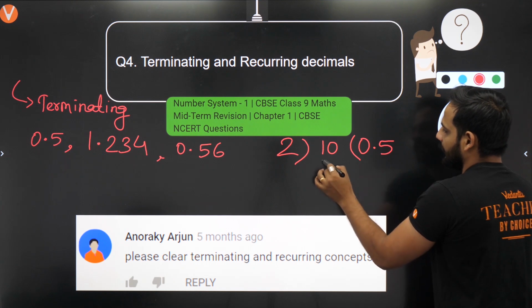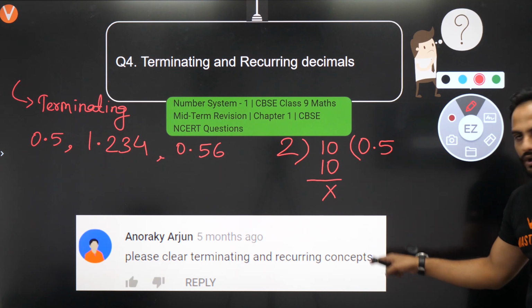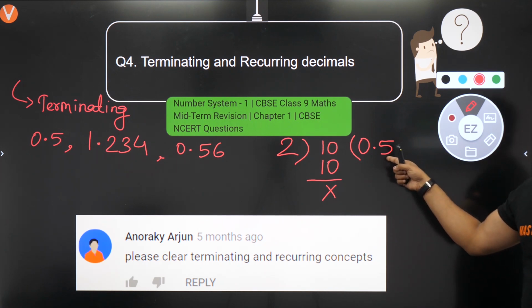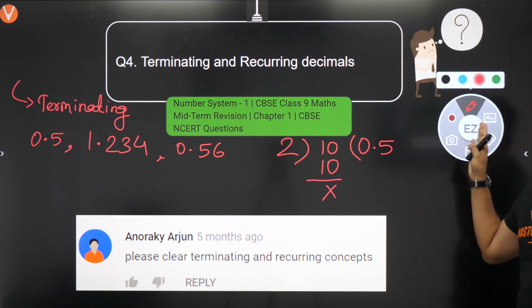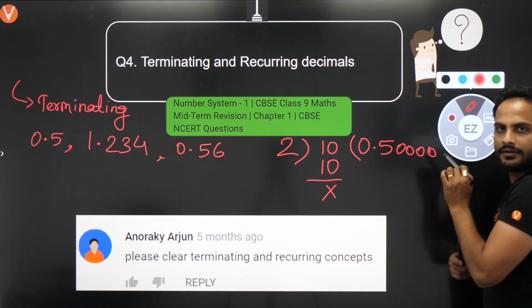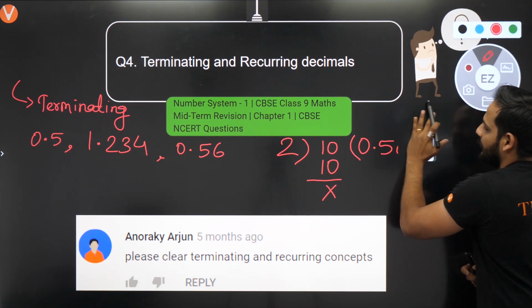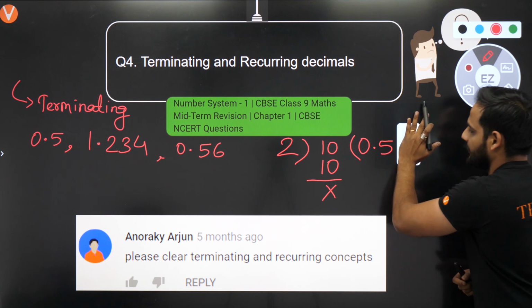I will say, 2 5s are 10. The remainder is 0 now. That means the division will not go any further. That means the decimal is terminating: 0.5. After 5 there is nothing. You can write as many zeros at the end, that does not matter. Zeros at the end of the decimal do not matter. But that is not what I am talking about, there is no significant digit here.